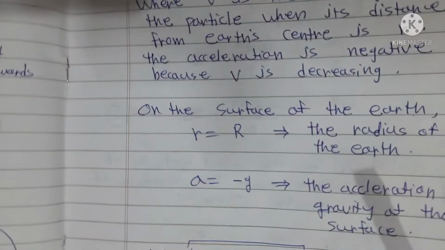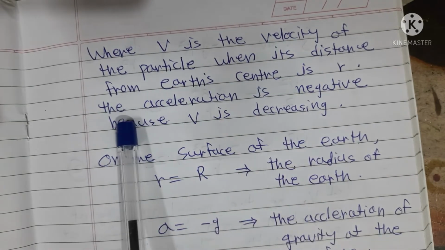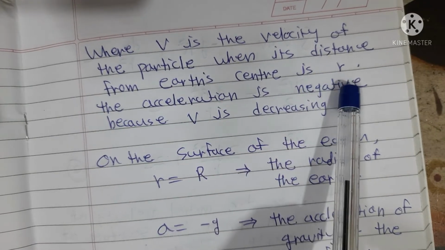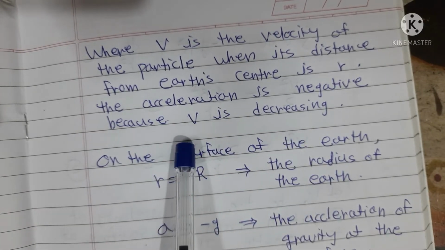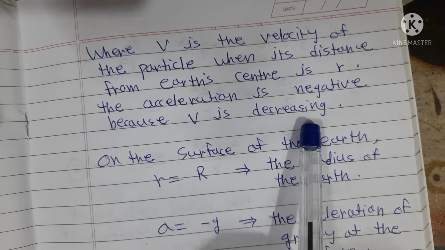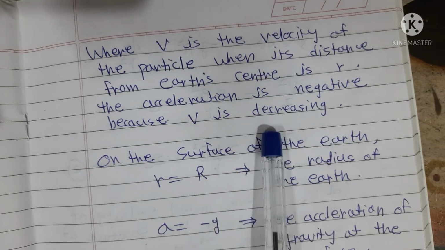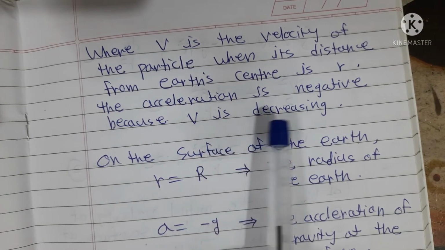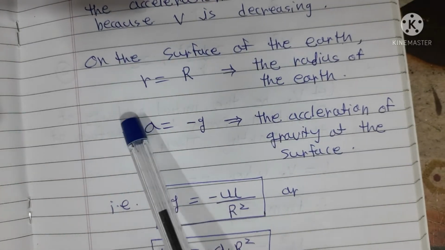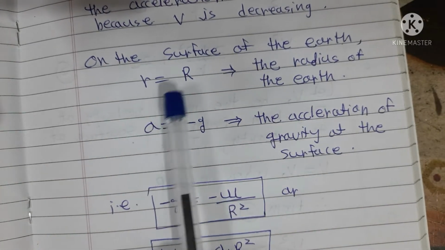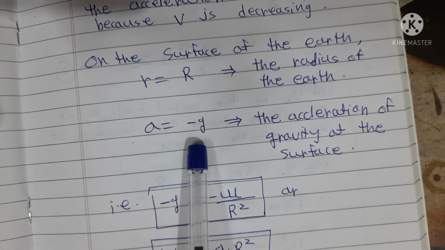But in our case, where v is the velocity of the particle when its distance from the earth center is small r, the acceleration is negative, because the velocity is continuously decreasing, therefore it is considered negative. On the surface of the earth, when that particle is on the surface, small r is equal to capital R, which is the radius of the earth, and acceleration is equal to minus g.